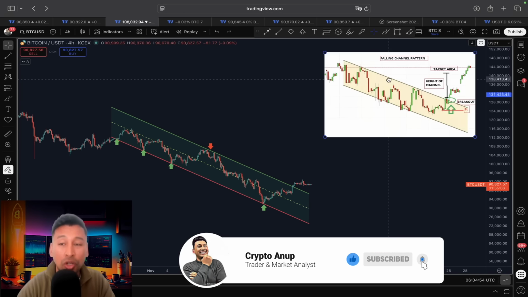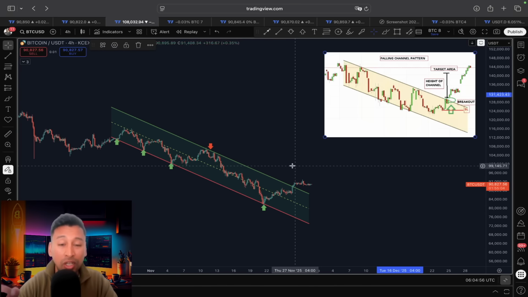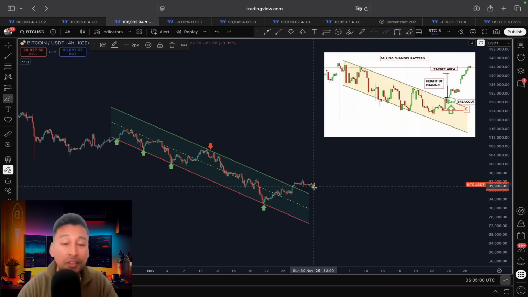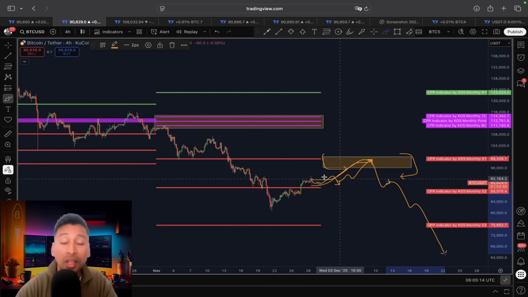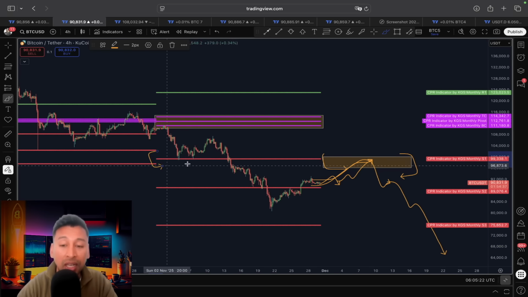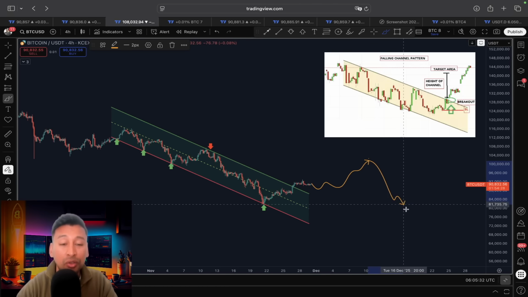I mean, in the medium short term, you can see in a 4-hour time frame, Bitcoin looks like breaking out from this falling channel. But even if this results in another continuation like this, I just showed you, Bitcoin has resistance from this 50 exponential moving average, resistance from this CPI indicator, our leading indicator on that area. You can see the S1 line sits exactly around 99,000. So around that area, we have resistance, and this bullish breakout could be turning out into